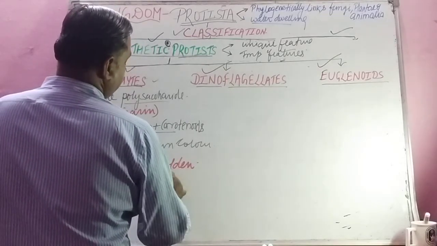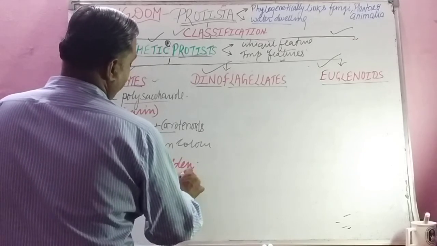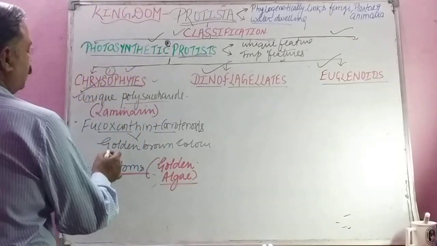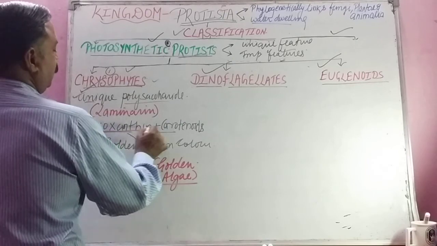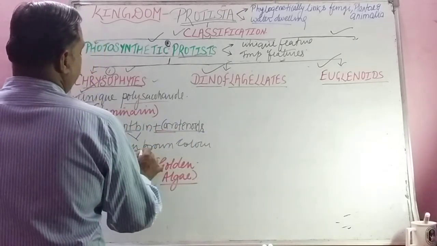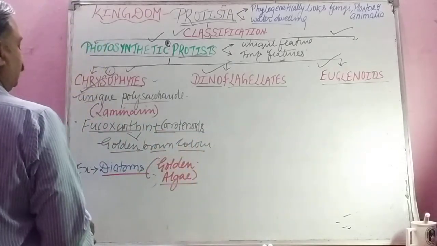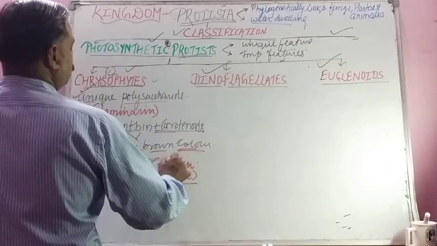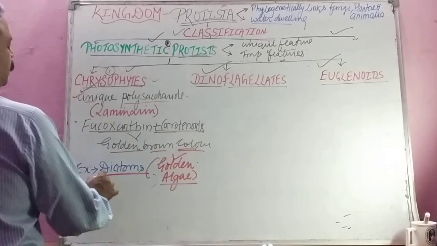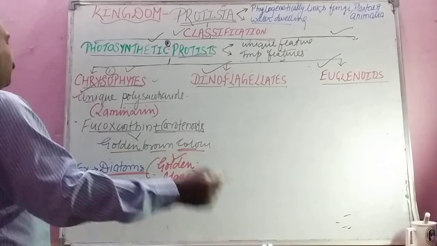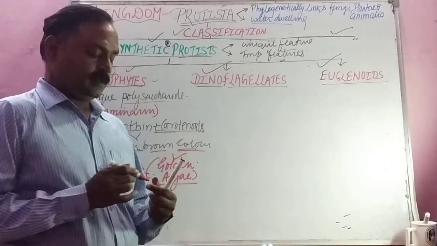Is it interesting or not, student? Why golden algae? Because due to presence of fucoxanthin and carotenoids, this chrysophyte protist provides golden color. So this algae is called golden algae, or the popular example, diatoms, isn't it?